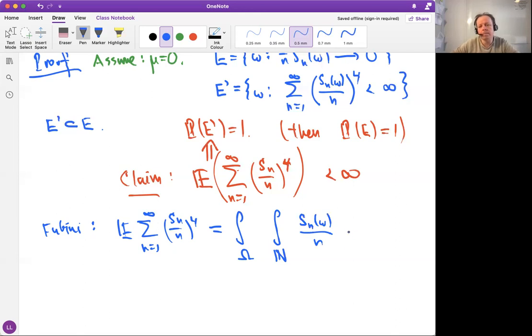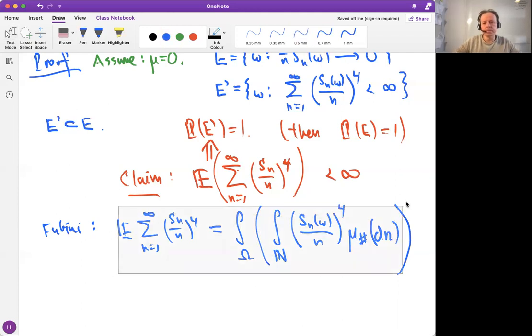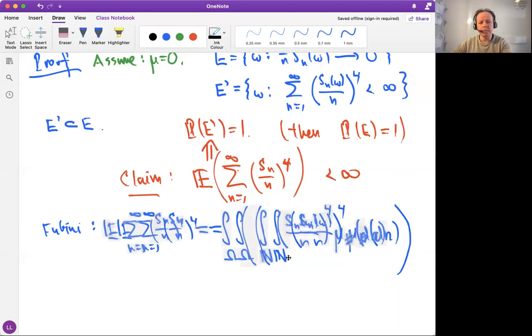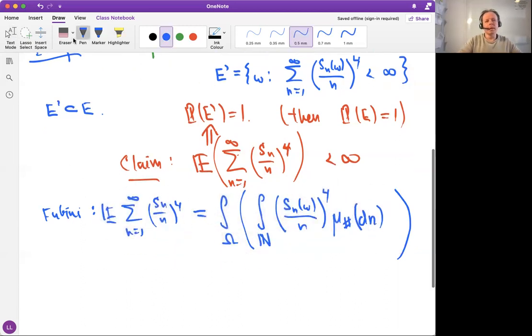So let's say this is the counting measure, and the integration variable is now the n here. If you think we are counting with respect to n, that means we are integrating with the counting measure in n, and that's what we do inside. So this is a funny way to write this sum. I forgot the fourth moment, but that's there. And then what? Let's try to make a bit of space here. Then what?